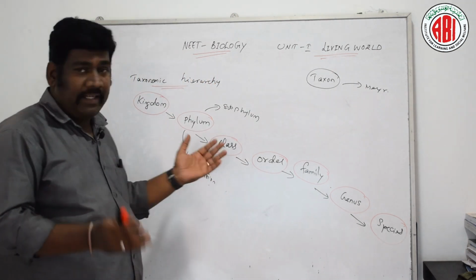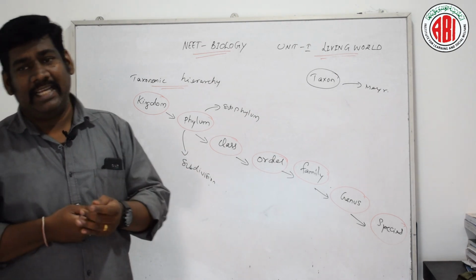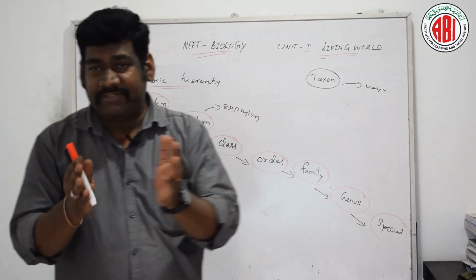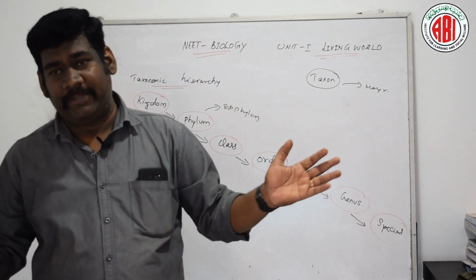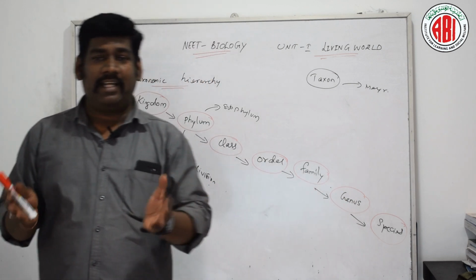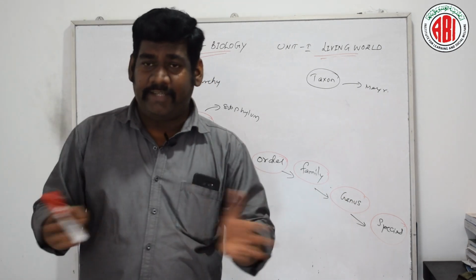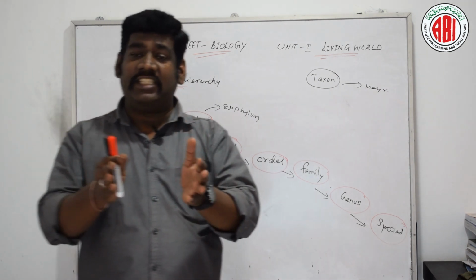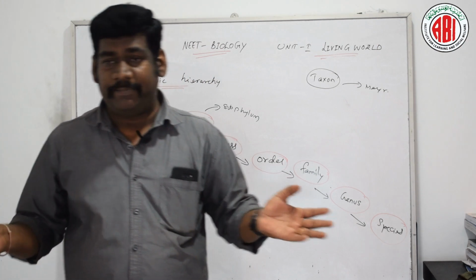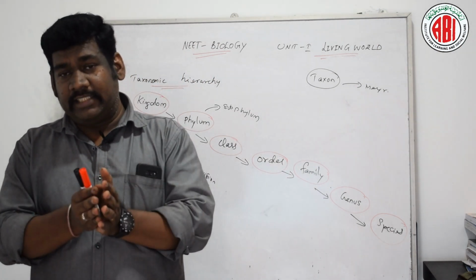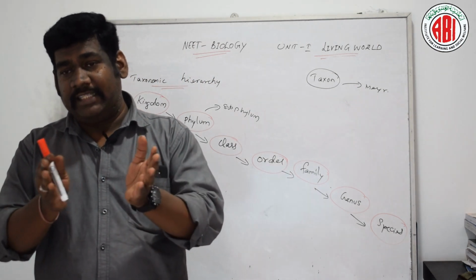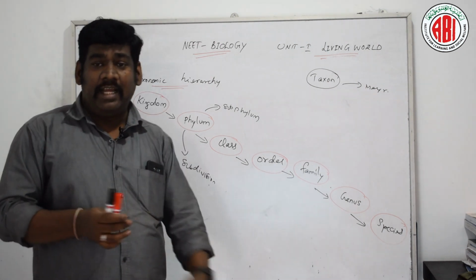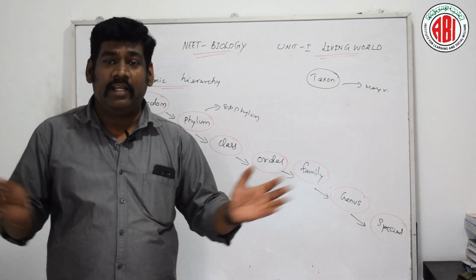An order is a category in which a class includes one or more orders, and an order is further divided into suborders. Family is the taxonomic category between order and genus: an order is divided into one or more families.